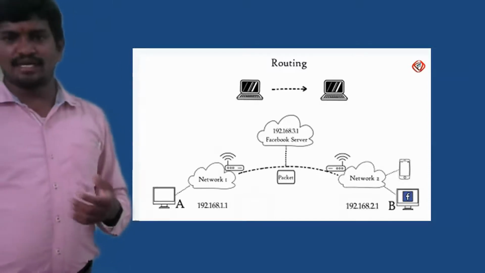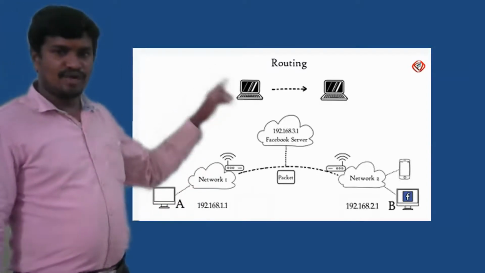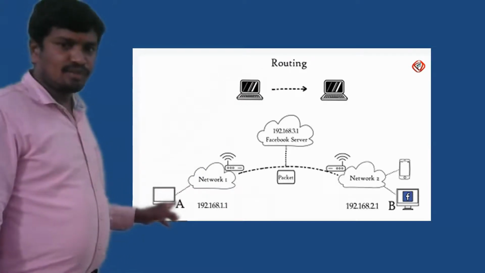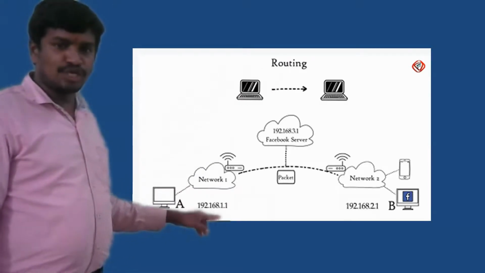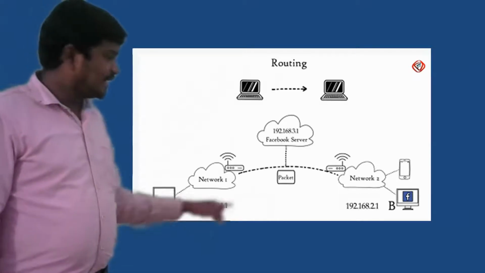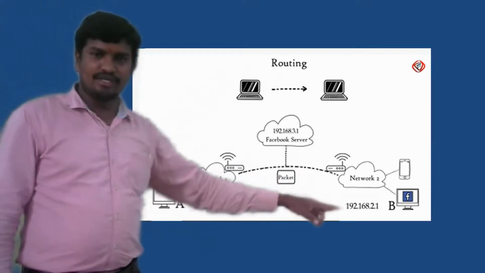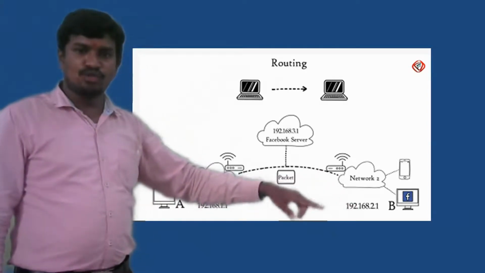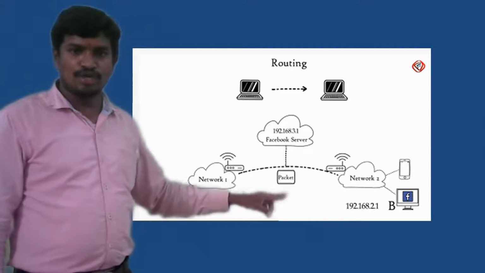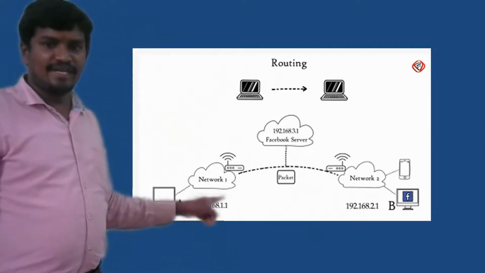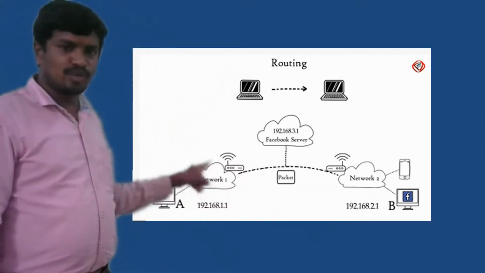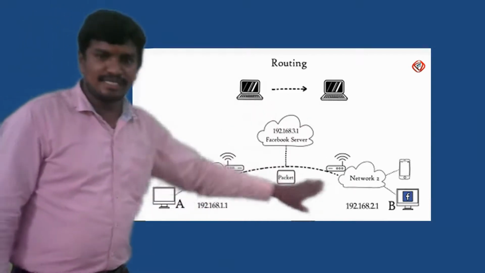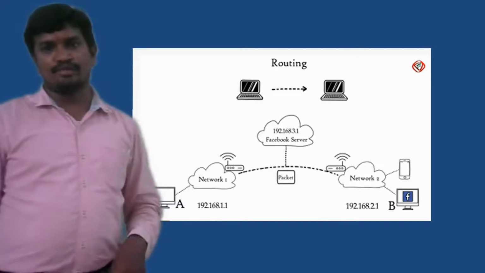See this one. In this diagram also you can understand. We want to find a path between two systems. See, this system is recognized with one IP address, which we call a logical address, and the other system is also recognized with one more logical address, and those are communicating through a network. There are many paths, like there is one network, there is another network, there is another network. So this path is calculated based on some routing protocols.